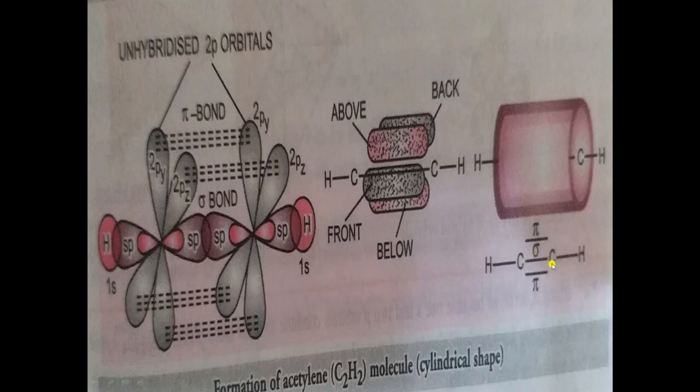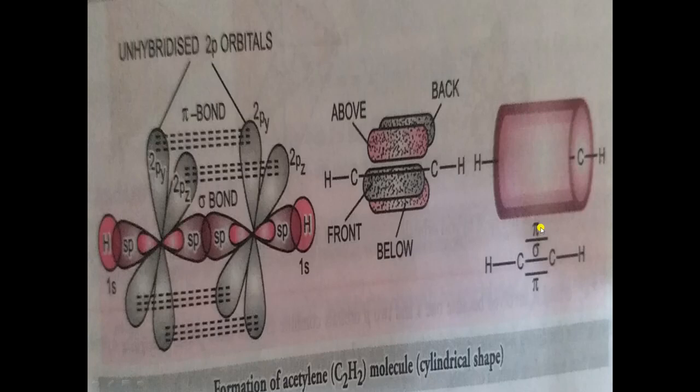Between carbon and carbon, three bonds are present. Now you have to think how these three bonds are formed between the carbon-carbon atoms. This is a diagram, just think. The first bond is formed by end-to-end overlapping between these two hybrid orbitals, right? And what about these two pi bonds? How are these two pi bonds formed? Think.